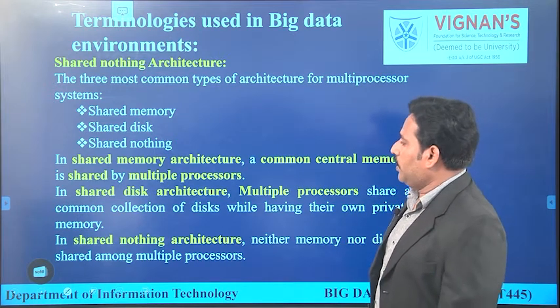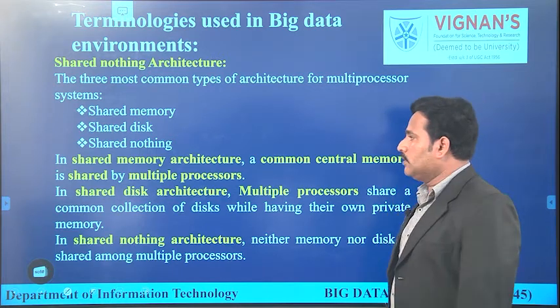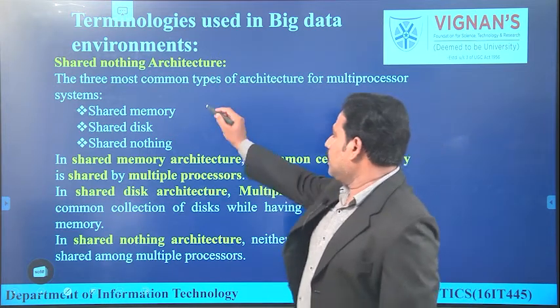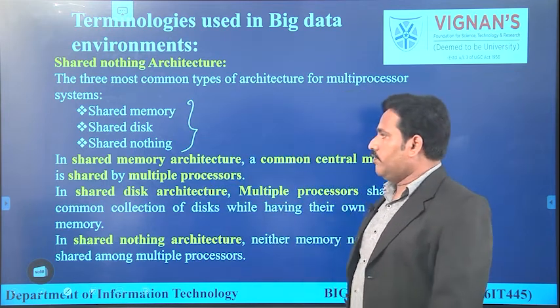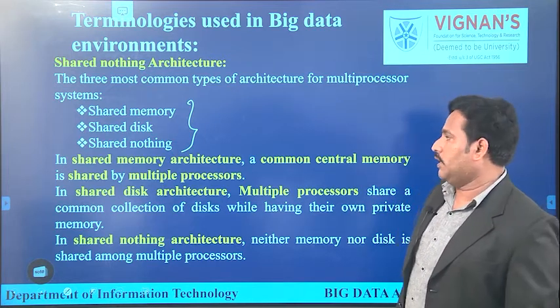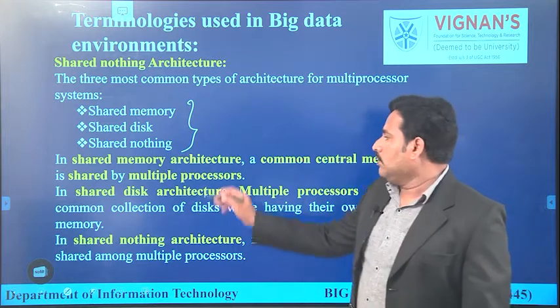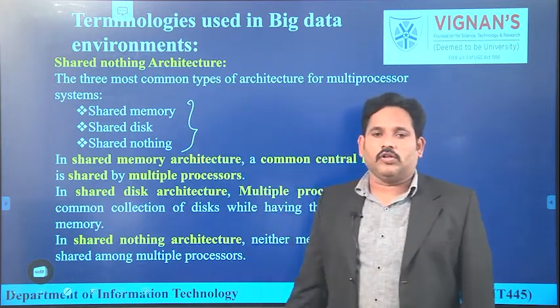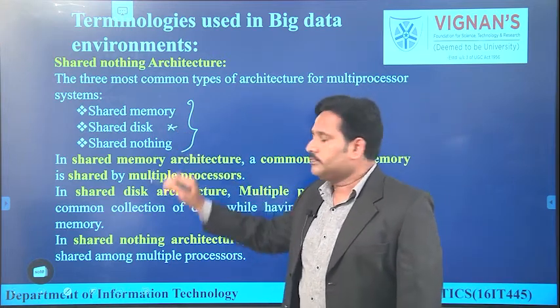Now another terminology which is related to the hardware aspect of big data is shared nothing architecture. That means what we are going to share and what we are not going to share in a hardware related environment. In these shared nothing concepts, there are three common types. We can use all devices with a common shared memory. That means all processors we can connect with a shared memory.